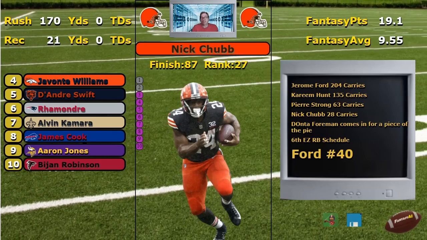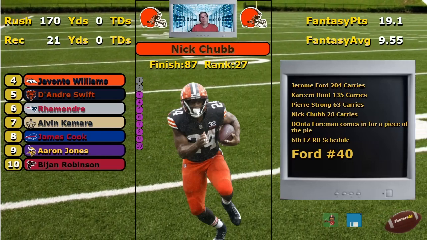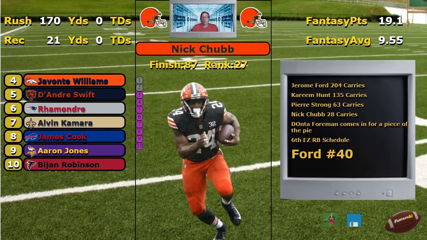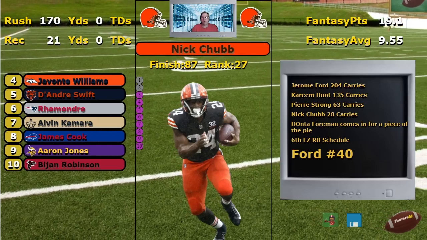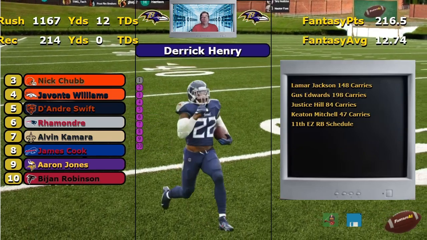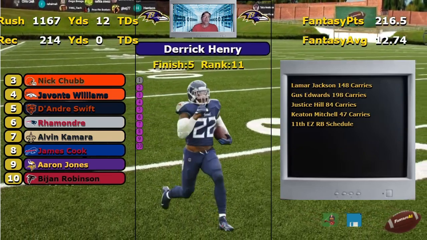You know, and the sixth easiest schedule. But by then, they'll be sharing and platooning, and we don't like it. So the only thing I like here is maybe that Ford is a sleeper for the first 4 weeks, then you'd have to get rid of him. I mean, they're only usable the first few weeks, until Chubb comes back.